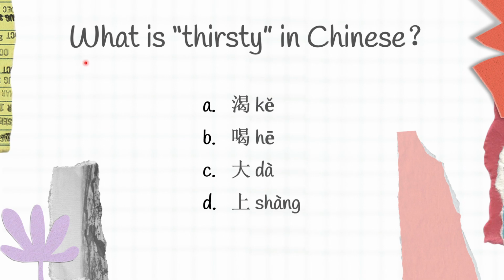The next one is, what is thirsty in Chinese? We have A, 渴, B, 喝, C, 大, and D, 上. So let's try to guess first. 渴 is thirsty, 喝 is drink, 大 is big, 上 is above. So thirsty in Chinese is A, 渴.